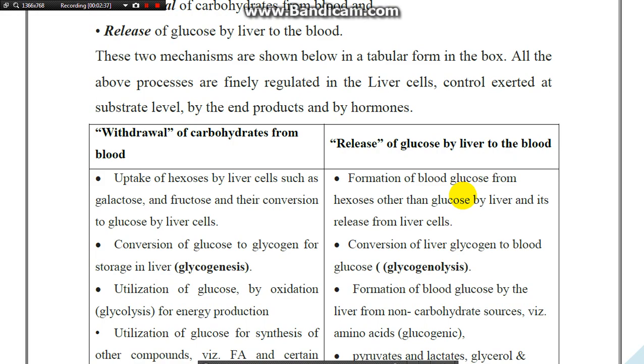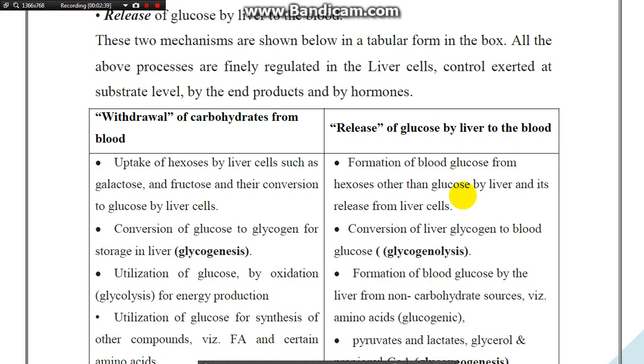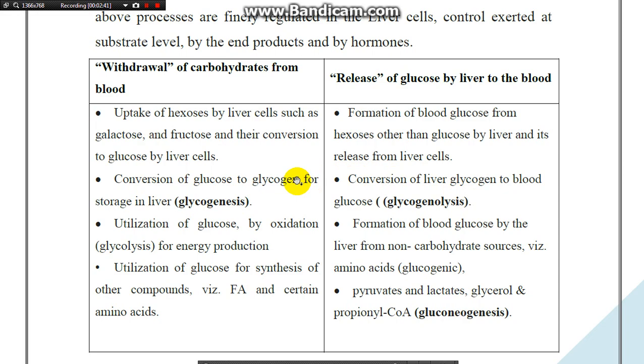Withdrawal of the carbohydrate from the blood. Number one, uptake of hexose by liver cell, such as galactose and fructose, and their conversion to glucose by the liver cell.